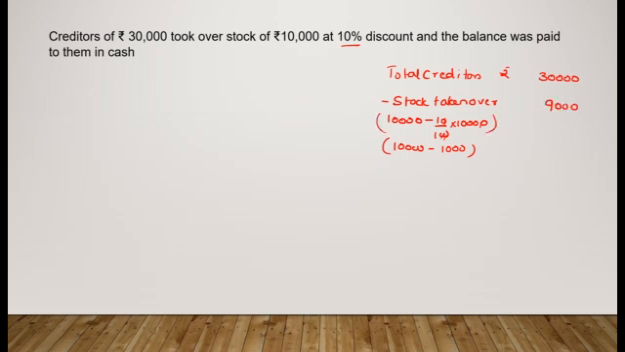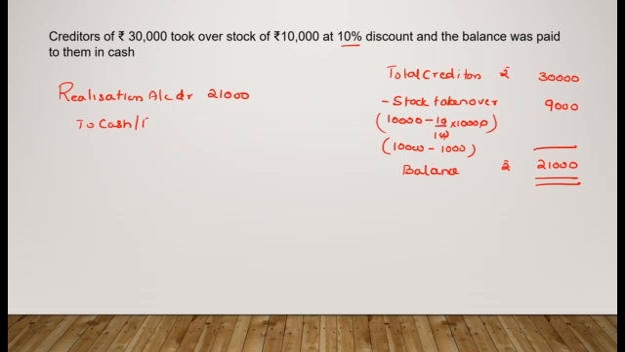So, out of total creditors, we have settled 9,000 worth of creditors. So how much of the creditors is left? It is rupees 21,000. This 21,000 is what is paid to them in cash. Creditors have been credited to the realization account, so we are not going to pay them through that; we debit the realization account with 21,000 and credit the cash or bank account to show the payment to the creditors. This is for creditors paid off.